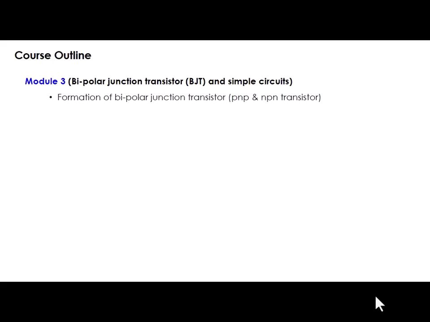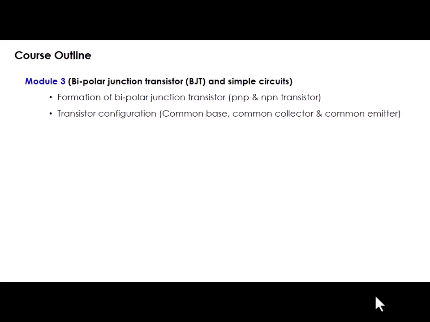Specifically, we will first discuss how a bipolar junction transistor can be formed, like how a PNP bipolar junction transistor and how an NPN bipolar junction transistor can be formed from the P-type and N-type extrinsic semiconductor material. After discussing that, we'll discuss the different configurations in which a bipolar junction transistor can be biased, can be given potential. All those configurations, like common base, common collector, common emitter, we'll discuss, and what the uses of these different configurations are, those also we'll discuss.